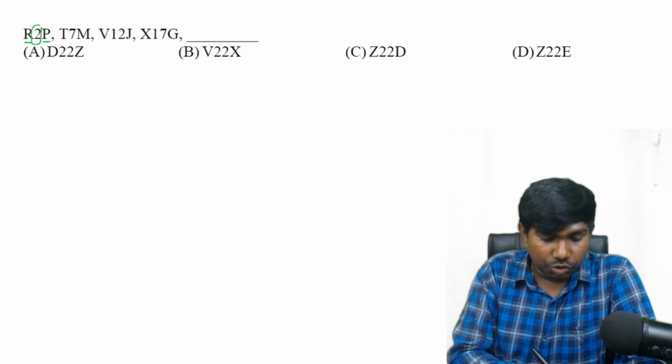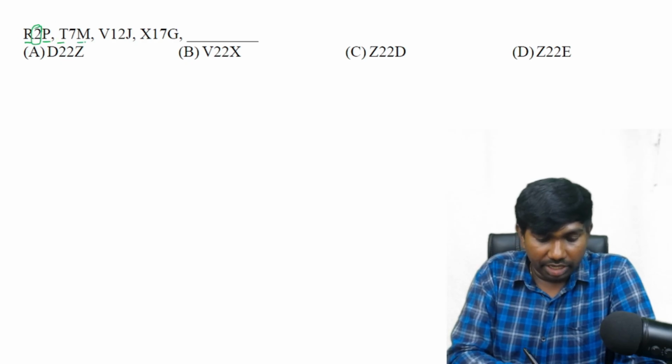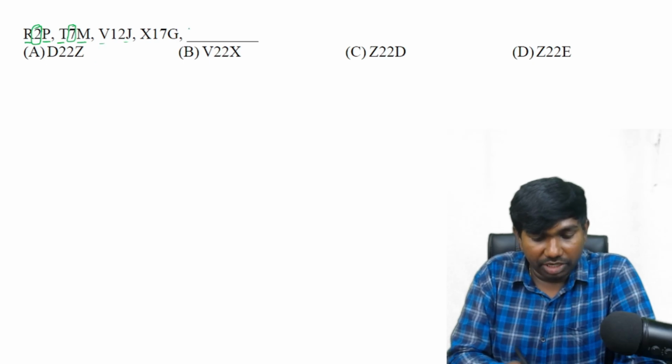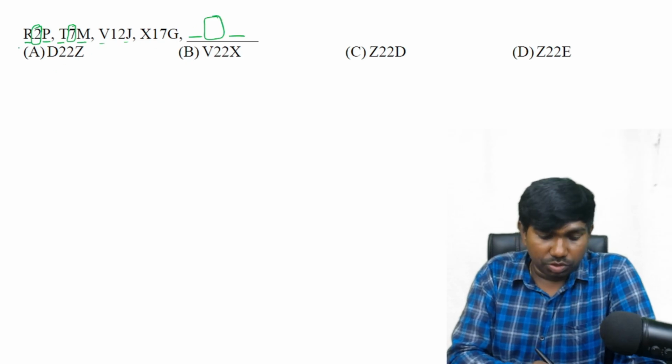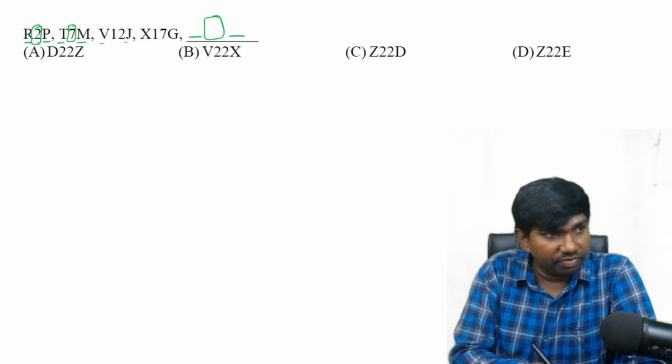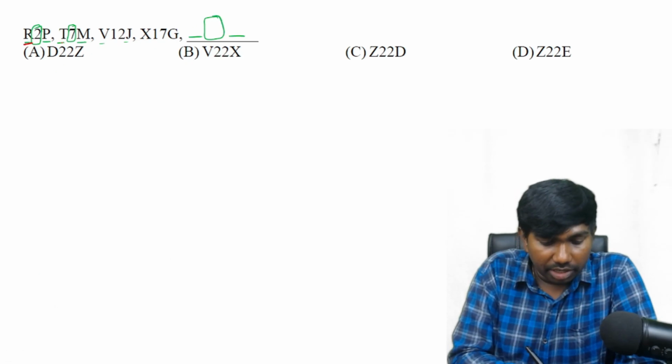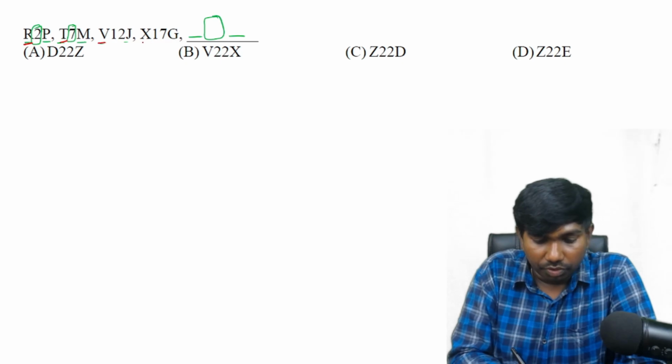Next. Here also R is 18, P is 16. Their difference is 2. T is 20 and M is 13. Difference is 7. So that means we should get the letters first here, and after getting the letters we can write the number immediately by taking the difference only. So let us deal with the letters. First letters R, T, U, X. That means 18, 20, 22, 24. It must be 26, that is Z.